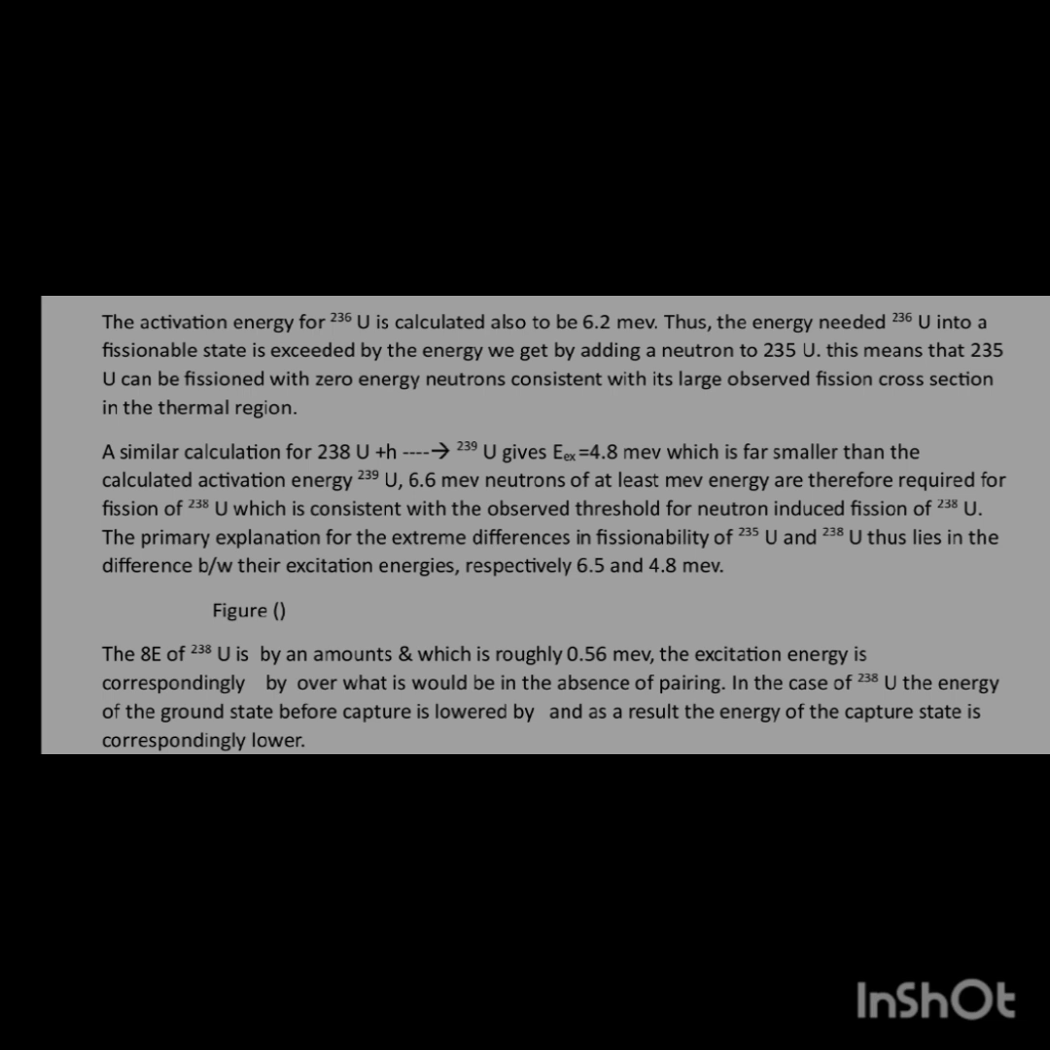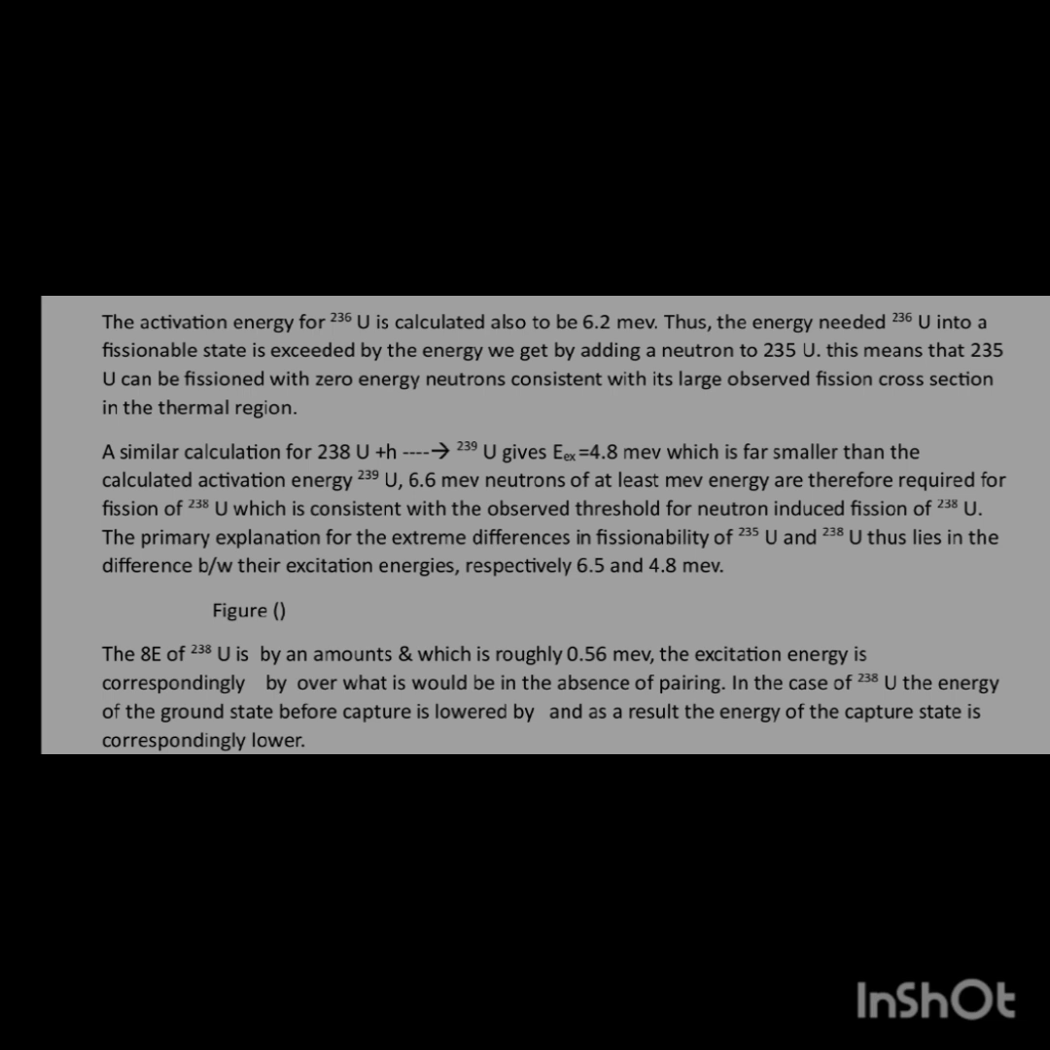A similar calculation for uranium-238 plus a neutron giving uranium-239 gives an excitation energy of 4.8 MeV, which is smaller than the calculated activation energy of uranium-239, 6.6 MeV. Neutrons of at least 1.8 MeV energy are therefore required for fission of uranium-238, which is consistent with the observed threshold for neutron-induced fission of uranium-238.